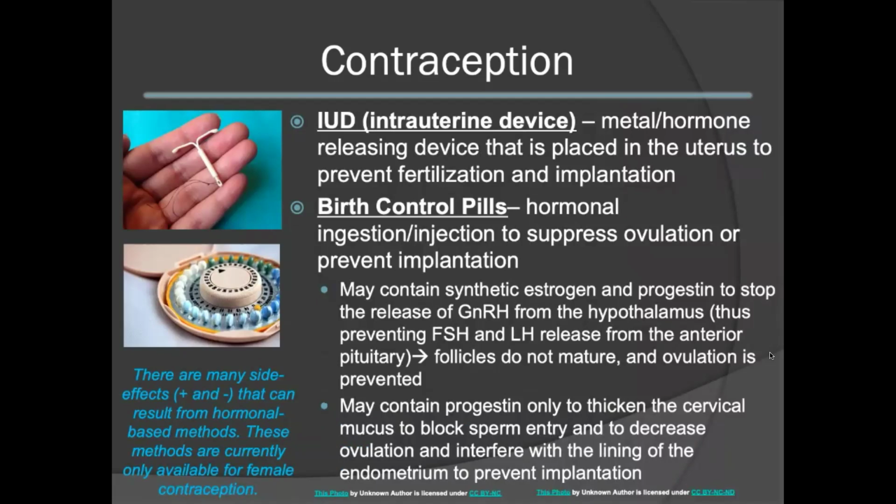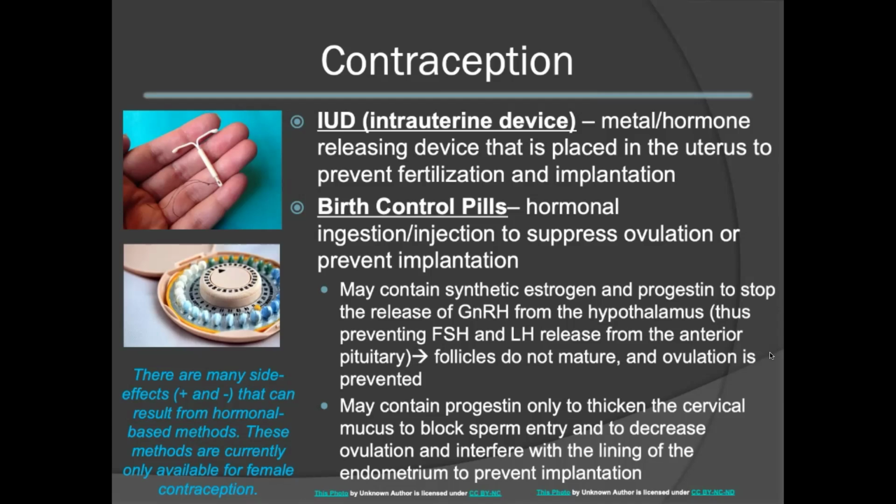IUDs, or intrauterine devices, consist of metal or hormone-releasing devices that are placed within the uterus to prevent fertilization and also to prevent implantation. Birth control pills are also hormonal. However, these can be taken either through ingestion or injection. Birth control pills work by suppressing ovulation and preventing implantation. Many birth control pills contain synthetic estrogens and progestin.